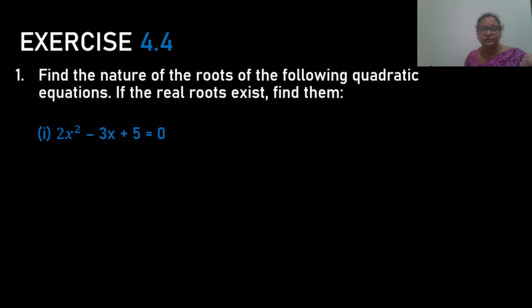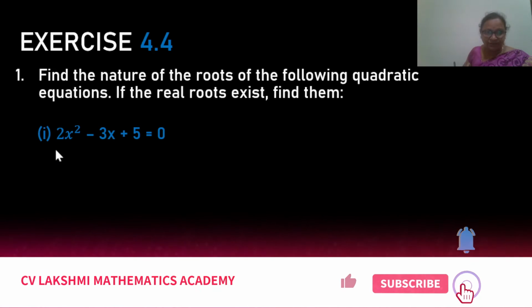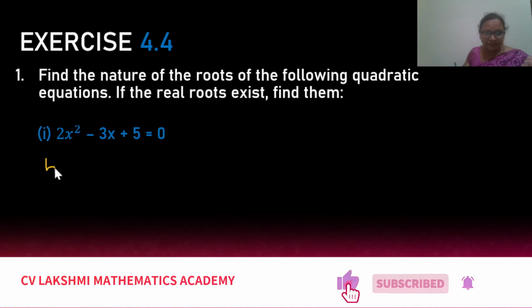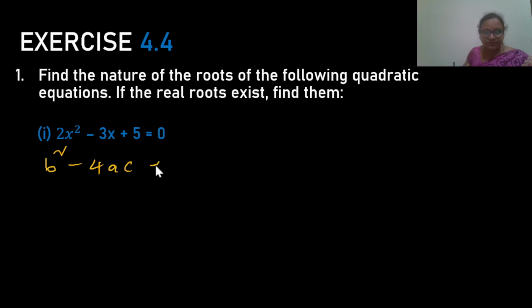Find the nature of the roots of the following quadratic equations. If the real roots exist, find them. 2x square minus 3x plus 5 is equal to 0. For finding the nature of roots, we have to find the discriminant b square minus 4ac. b square minus 4ac is equal to (minus 3) whole square minus 4 into a is 2 into c is 5.